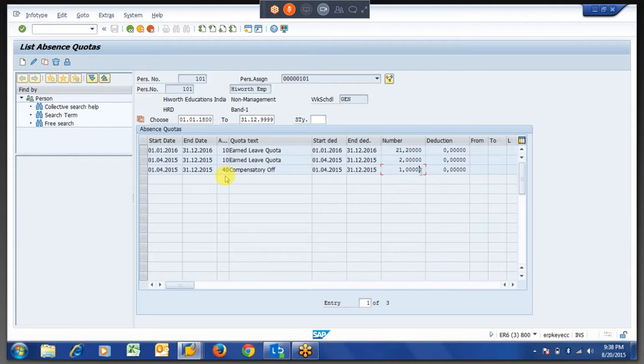See, I already created a quota type called 40 in the backend configuration. I mapped a time type called ZCOM. For 10, we created a time type called Z901, right? Yes. Likewise, in this quota, I created a time type called ZCOM. Whenever ZCOM comes, the comp off quota will be created. Whenever Z901 comes, our leave quota will be created. Okay, I got it.